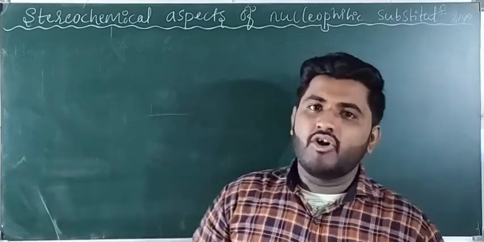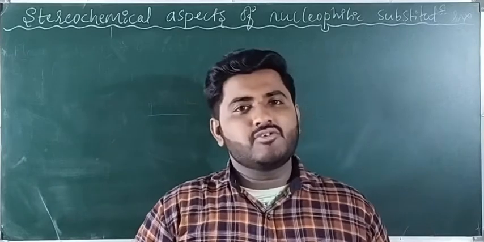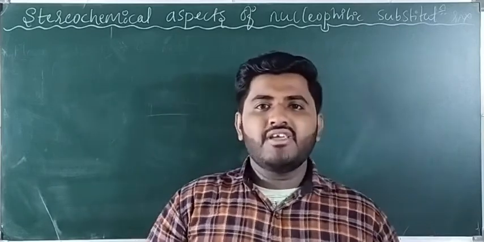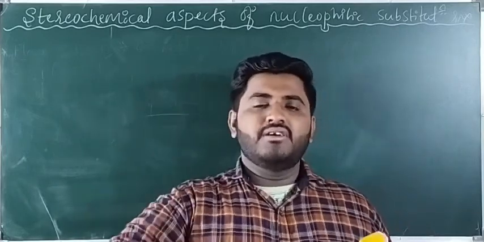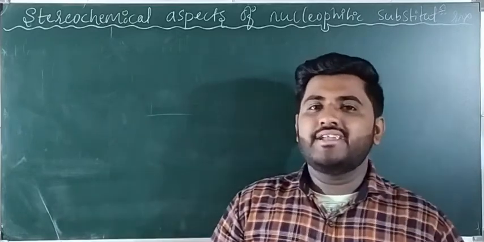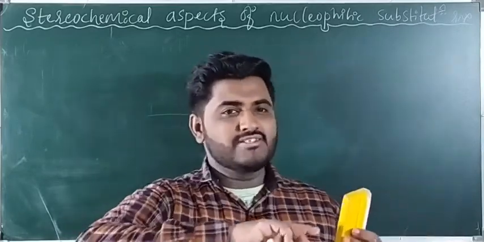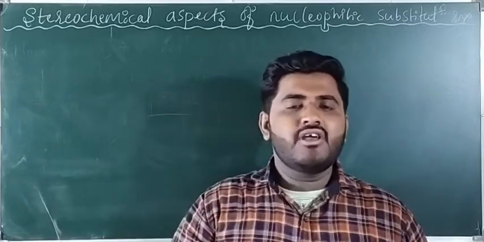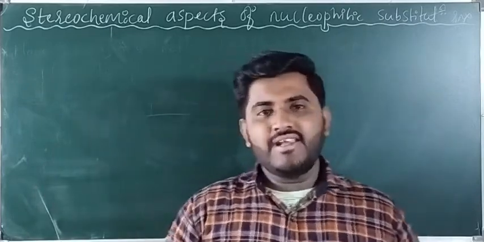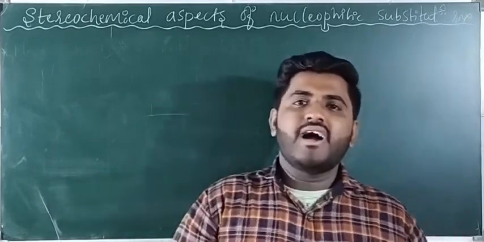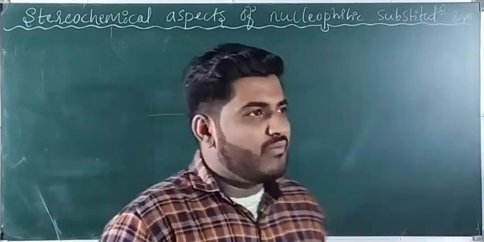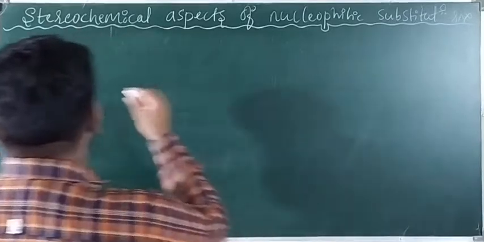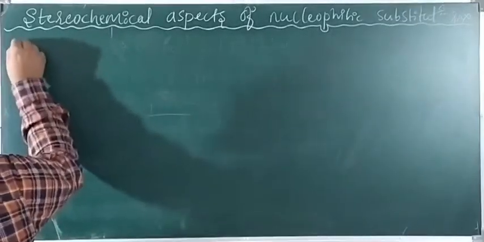After that we studied optical isomers. Optical isomers are 2 or more compounds having the same molecular formula but rotating the plane polarized light in opposite directions. If one rotates clockwise, the other will rotate anti-clockwise. Such molecules are called optical isomers, right? And the phenomenon is called optical isomerism. Now we will study what are enantiomers and diastereomers, right? First one is enantiomers.